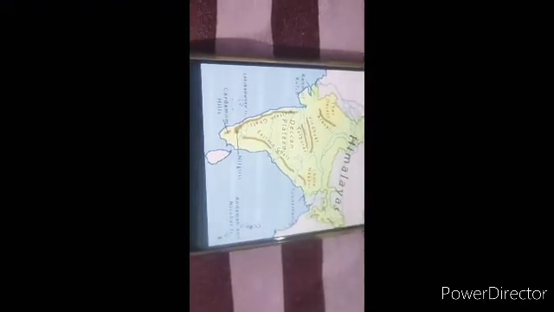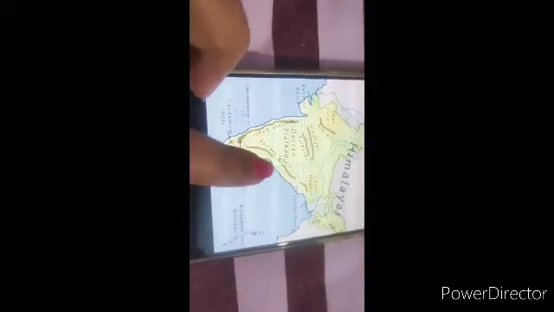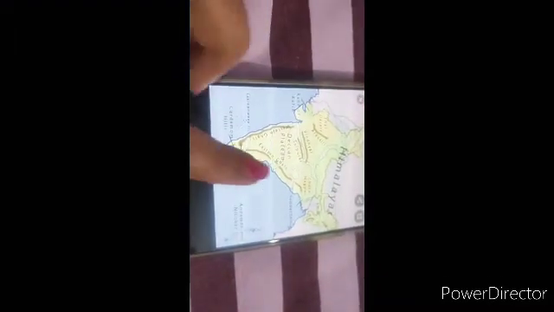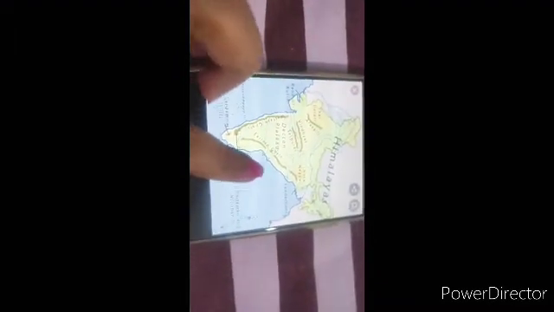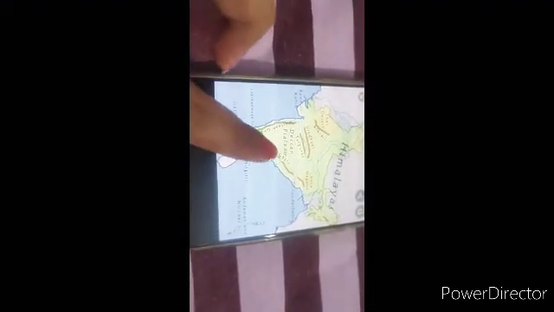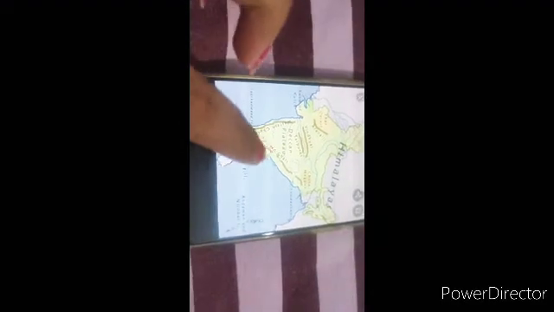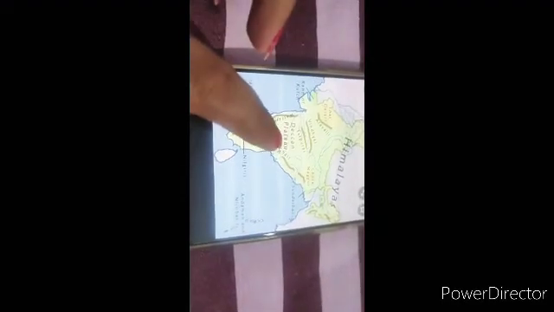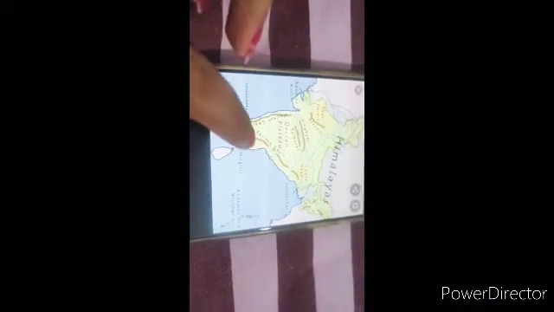Now come to the next, the eastern coastal plain, which is on the east side. This is the Bay of Bengal. This is the Eastern Ghats. And between the Bay of Bengal and the Eastern Ghats, what lies?